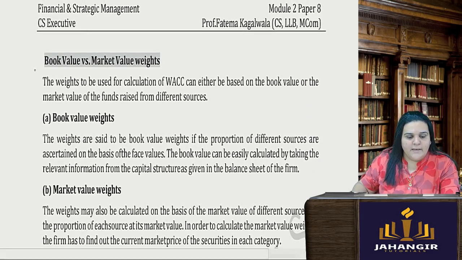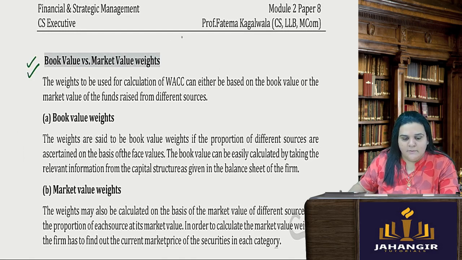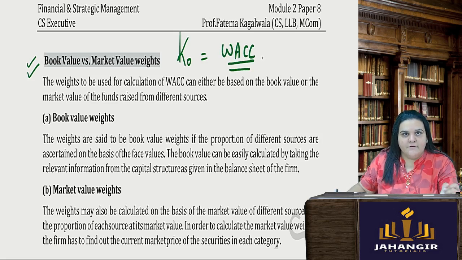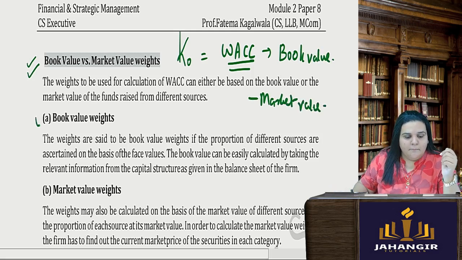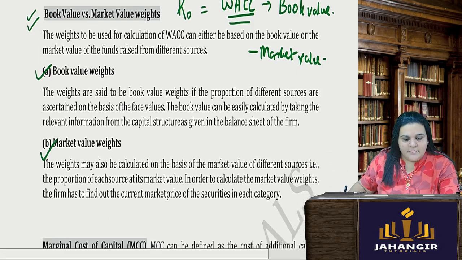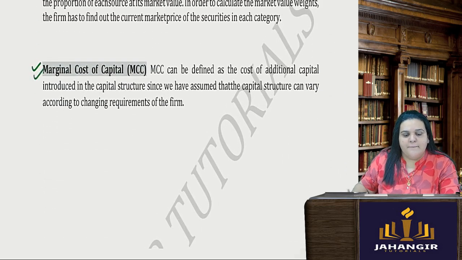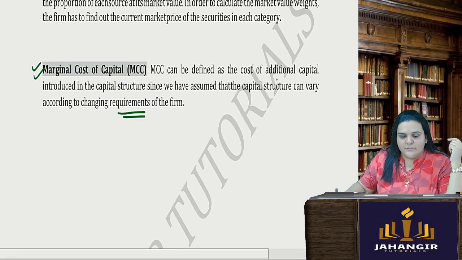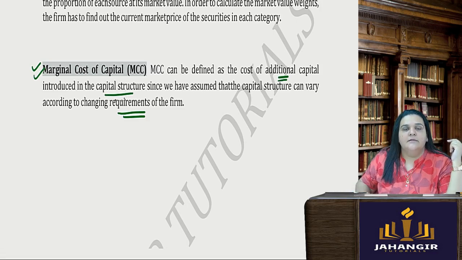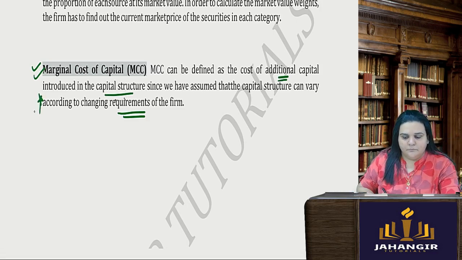Then next is your book value weights and market value weights. When we find cost of capital, we do the weighted average cost of capital in order to take the values. You can find the value based on the book value, or you can find the values based on the market value. We have already solved the sums based on both market value weights as well as book value weights. And marginal cost of capital, I just told you all, is nothing but the cost of additional capital which is being introduced in the capital structure.